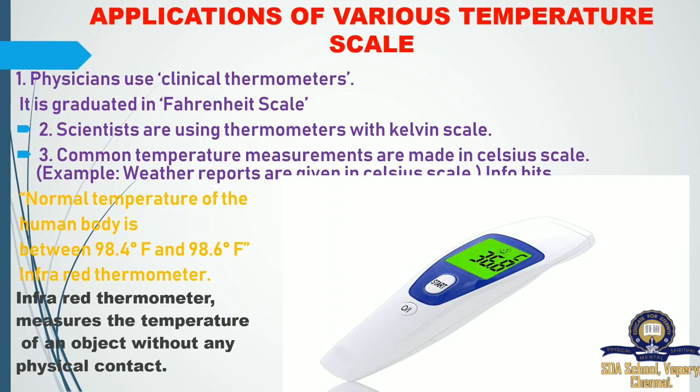Here is an infrared thermometer. Nowadays you know very well, because of this pandemic situation, every day the government people are coming and measuring your body temperature. So you know about this infrared thermometer. This infrared thermometer measures the temperature of an object without any physical contact. So those people are measuring us without touching us. They are only using the infrared present in the thermometer, in that it is showing our body temperature. To avoid physical contact, they are using these infrared thermometers.